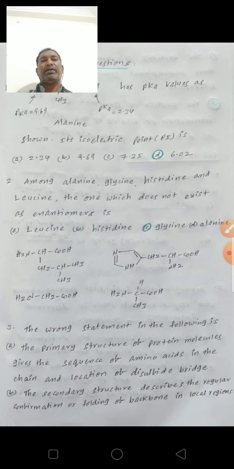Among alanine, glycine, histidine and leucine, the one which does not exist as enantiomers is glycine.